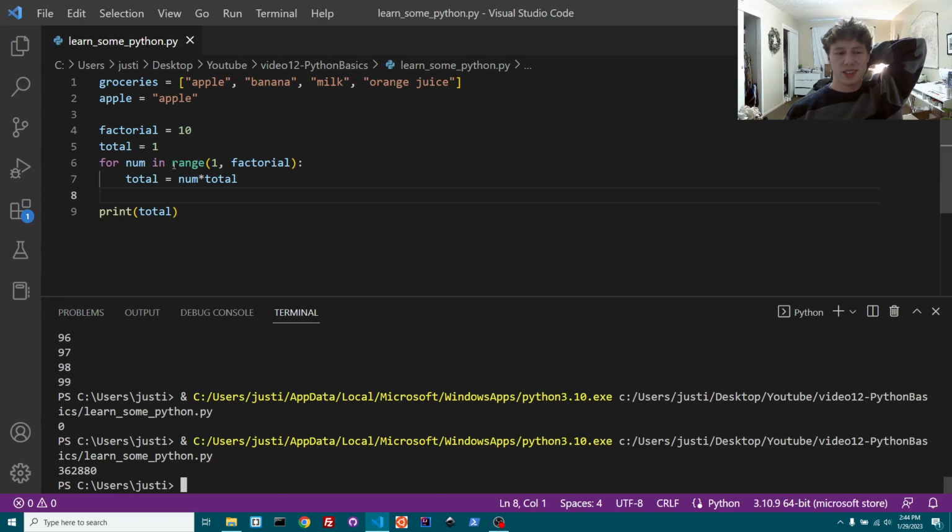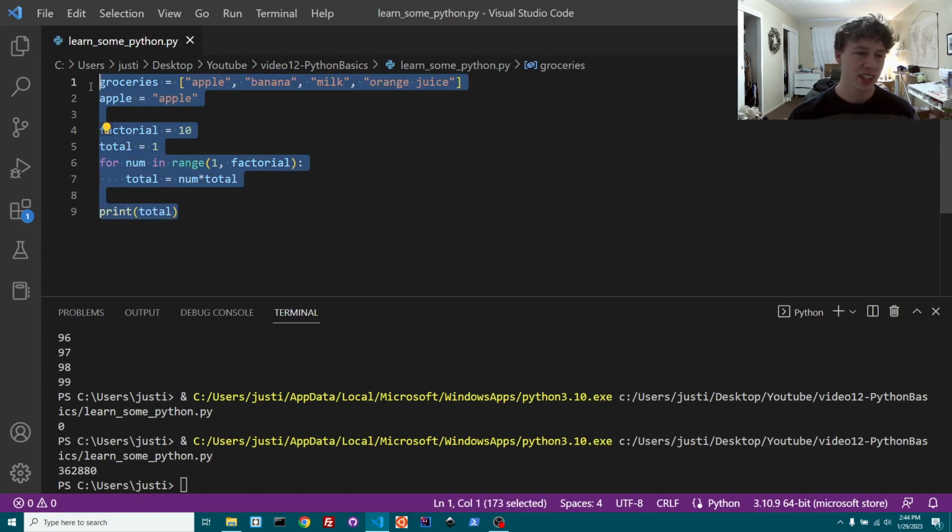But anyways, the point is that you can essentially go through a range of numbers, and each time you go through that range, you're doing something with that item. So anyways, you can use it for numbers, you can use it for lists. Regardless of my lack of math skills, you can see that's just how that stuff works.